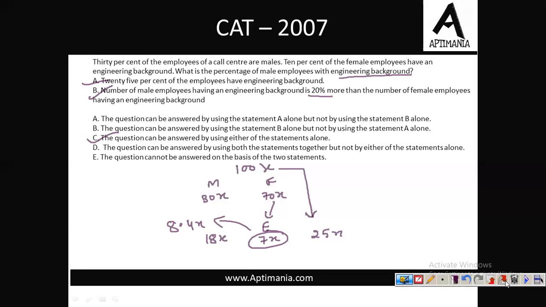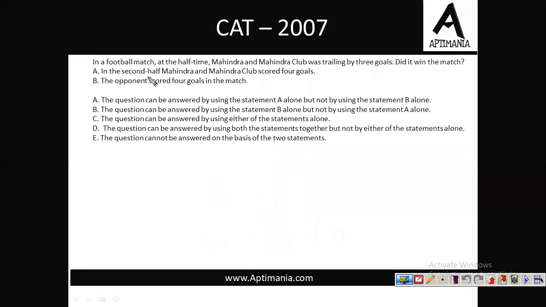Now moving to the last question of the set. In a football match at half time, Mahindra and Mahindra club was trailing by 3 goals. So the score of Mahindra was 3 less than that of the other club. Let the other club be Y club. Their score was X, so Mahindra and Mahindra's was X minus 3. They were trailing by 3 goals. Did they win the match? Now this is the score after the first half.